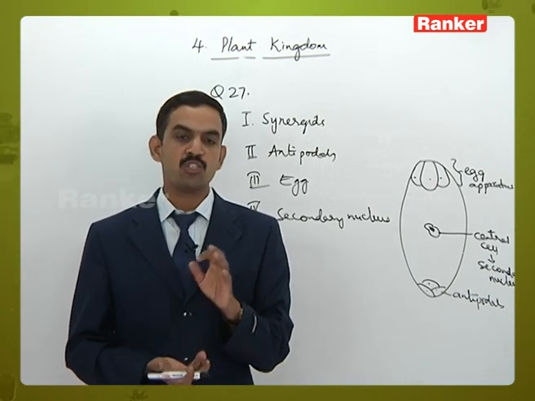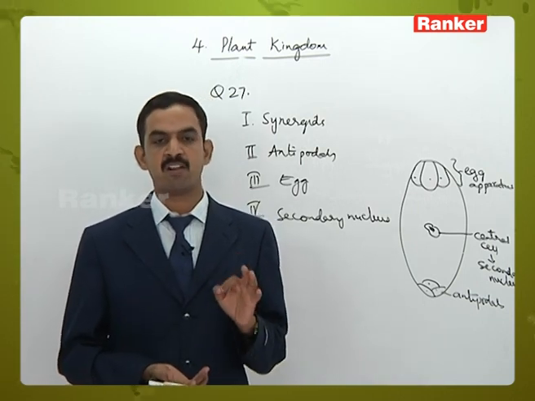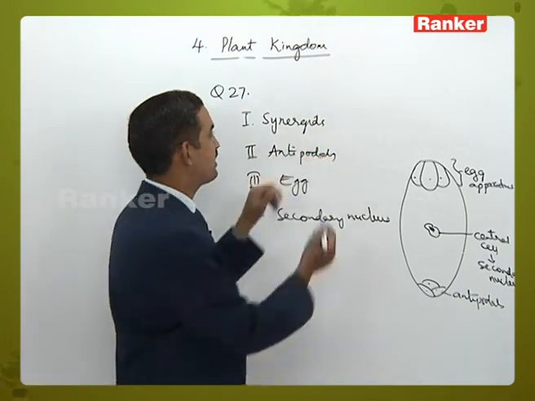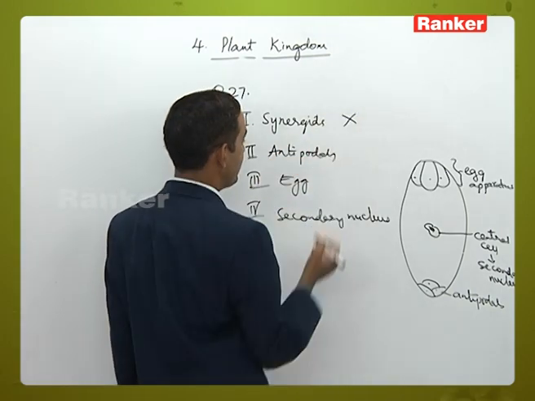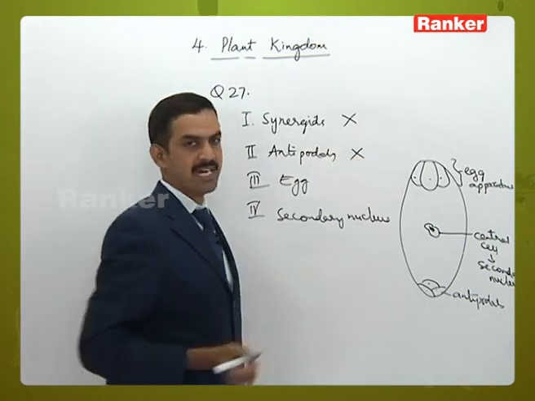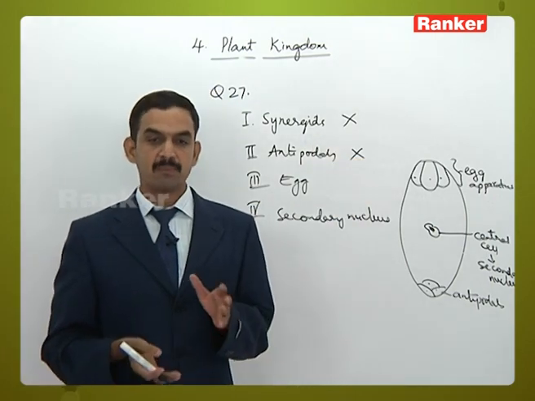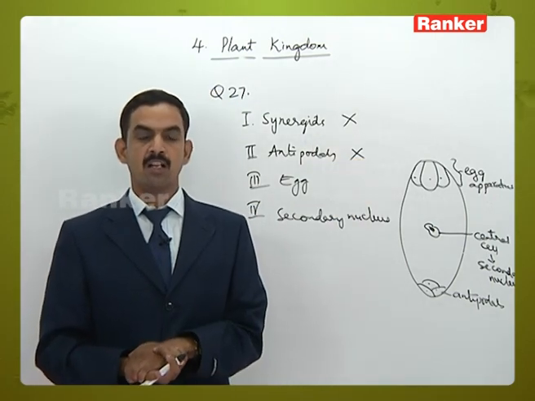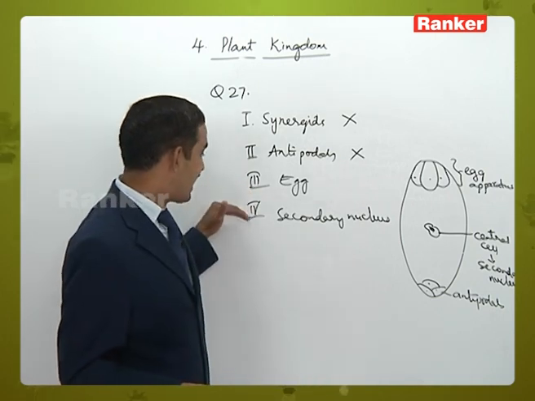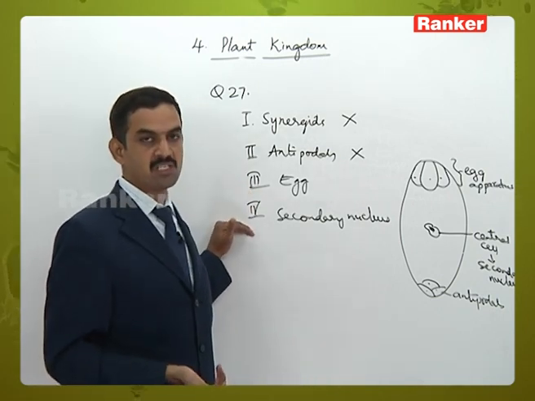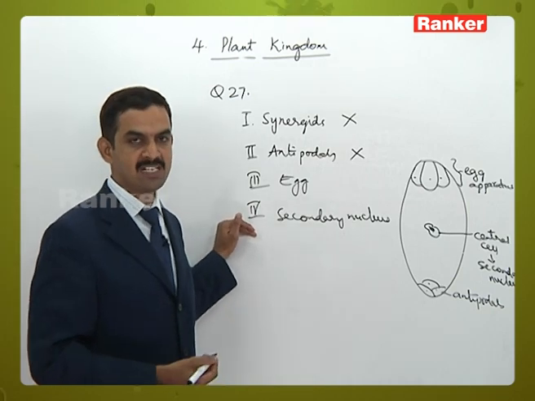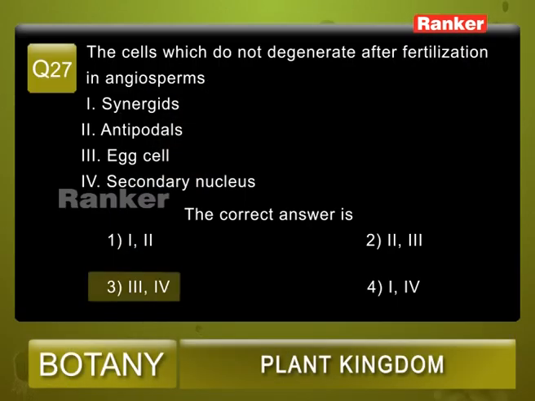So secondary nucleus does not degenerate after fertilization. Whereas synergids will get degenerated and antipodals also get degenerated. So from the given options, we can say that egg cell and secondary nucleus are the 2 structures which do not degenerate after fertilization. Question number 27, the correct answer is 3.